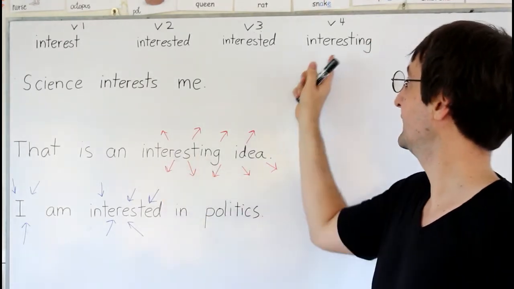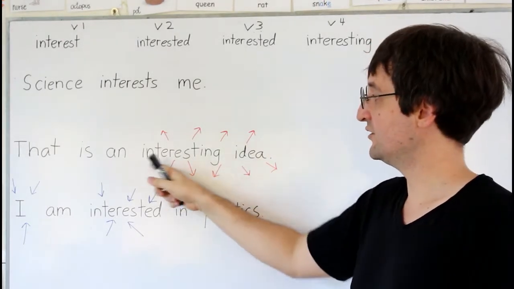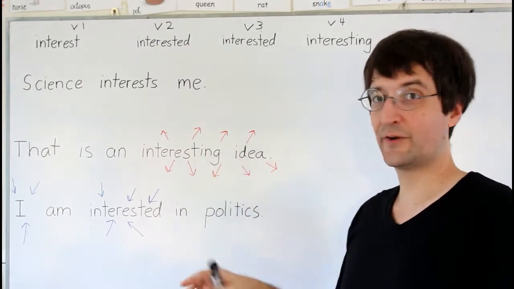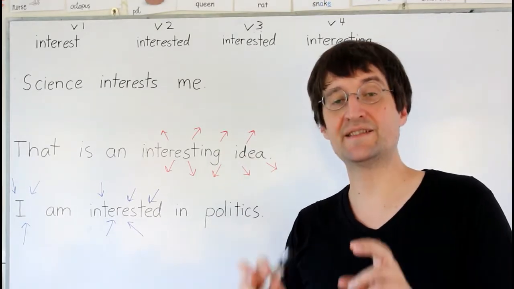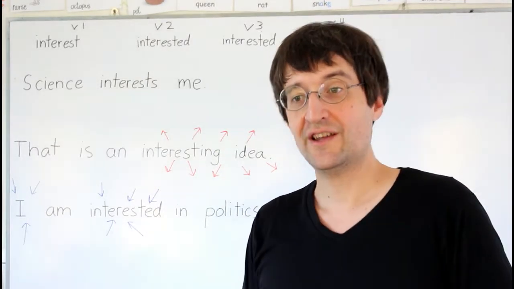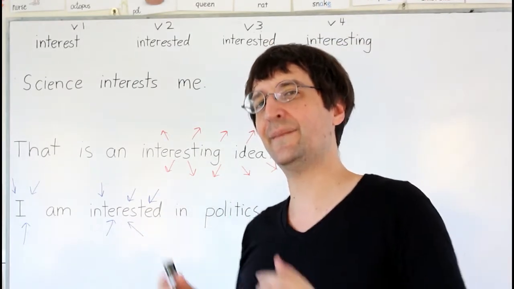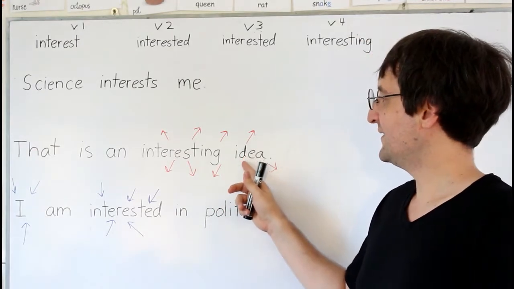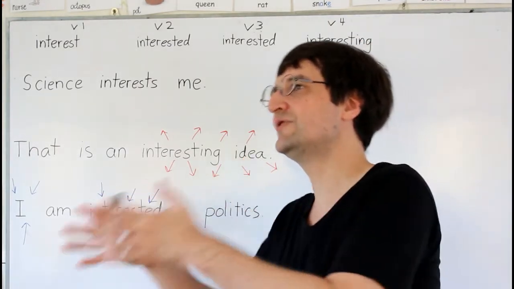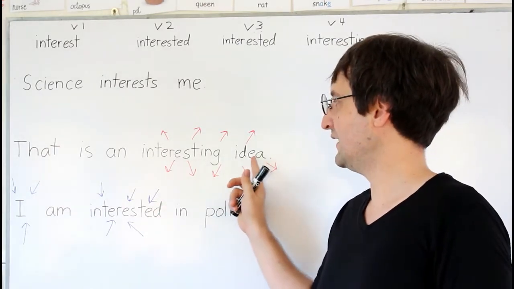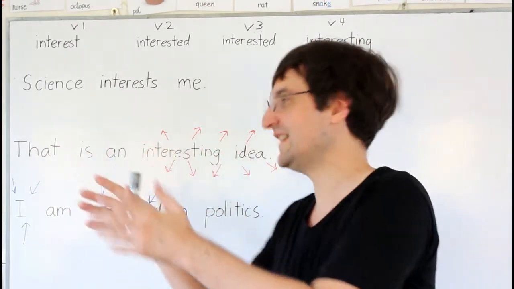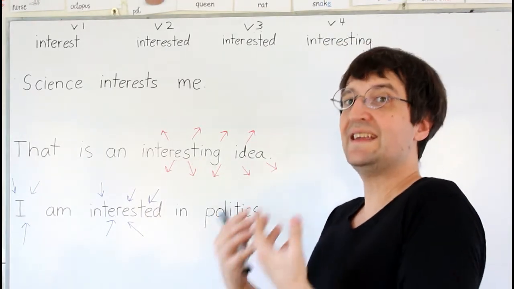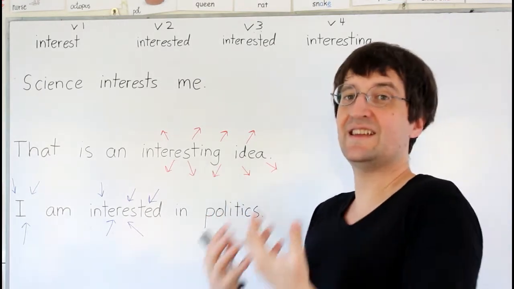Next, that is an interesting idea. Here, interesting, the present participle form, is used as an adjective talking about idea. Now remember, it's a verb form. It's not being used as a verb, but it's a verb form. And as such, it still has some energy in it. It still has some action. And the noun that is being described is using the action of the verb form to interest me. It's using it to interest me.